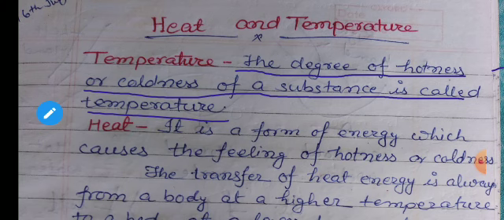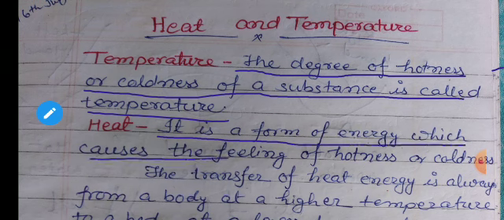Thus, you can define heat as a form of energy which causes the feeling of hotness or coldness when it gets transferred from one body to another.